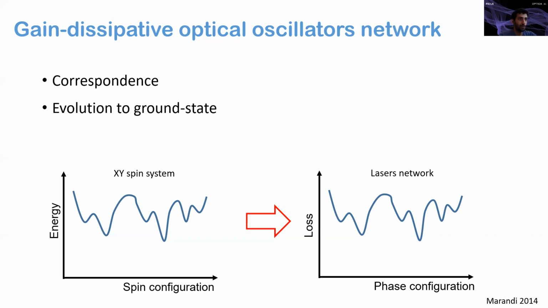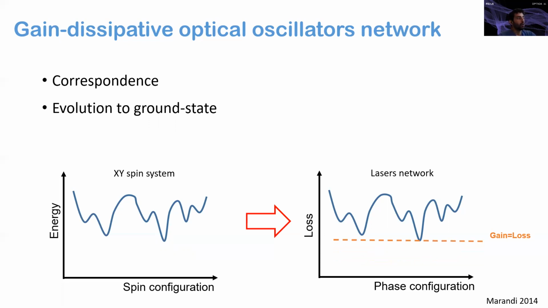Now notice that this correspondence is not enough, because each of these minima points corresponds to a stable lasing fixed point. So in order to ensure evolution to the ground state, the following scheme was suggested by the group of Yamamoto back in 2014. We start by pumping the system well below the threshold, and then we increase the pump slowly. When the pump crosses the threshold, the system starts to lase with the only available state, which is the minimal loss state. Now, since this is a stable fixed point, increasing the pump further won't change the lasing state.